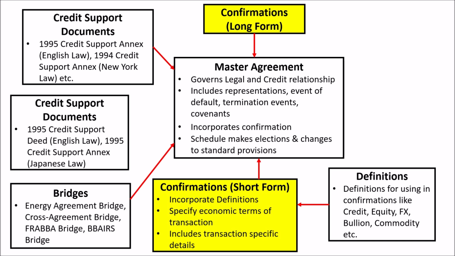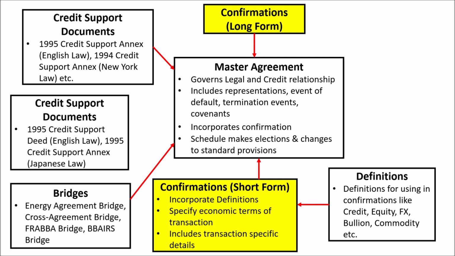Confirmation specifies the economic terms of the transaction. It contains trade specific details. When parties execute confirmation, they do not need to renegotiate the terms of master agreement and schedule, as they are already negotiated and act as a governing document for confirmations.